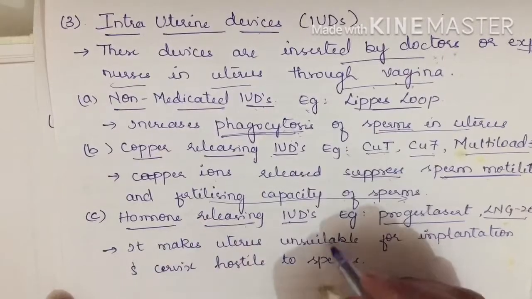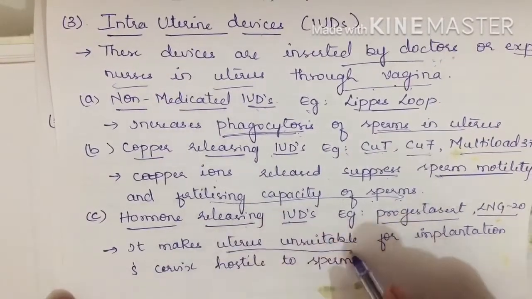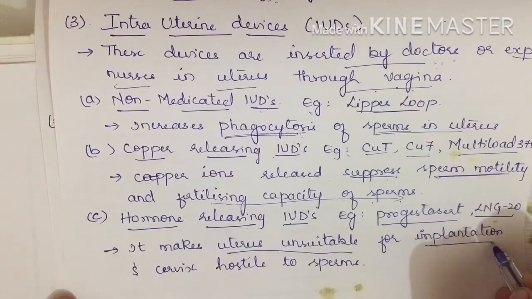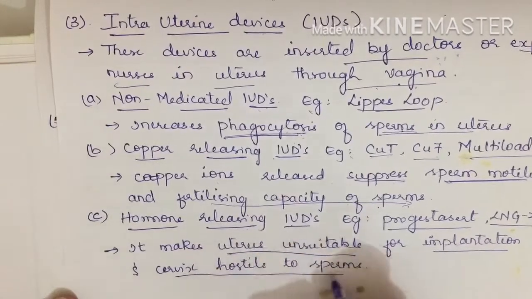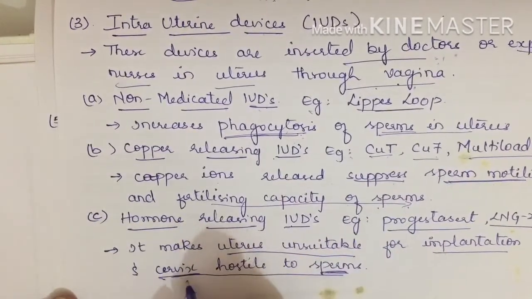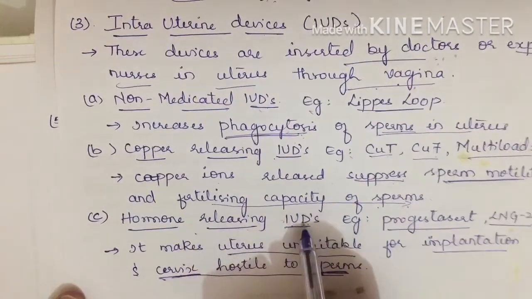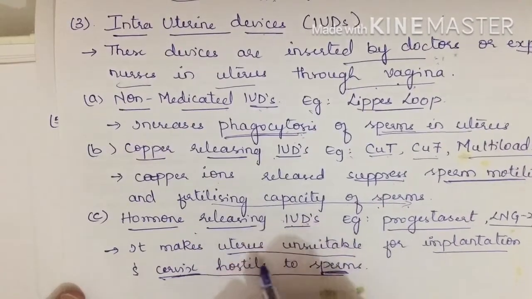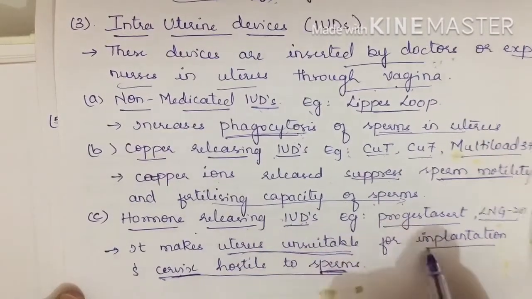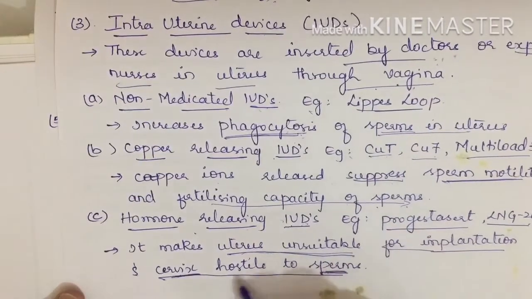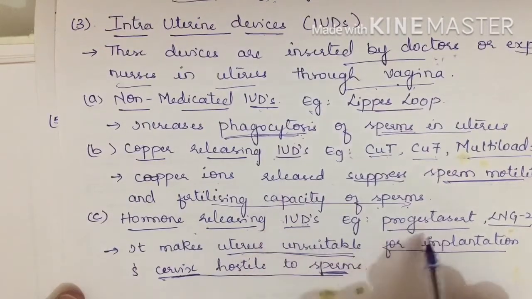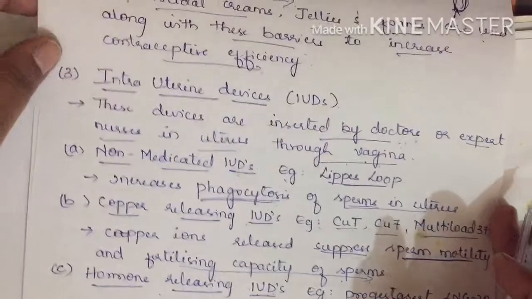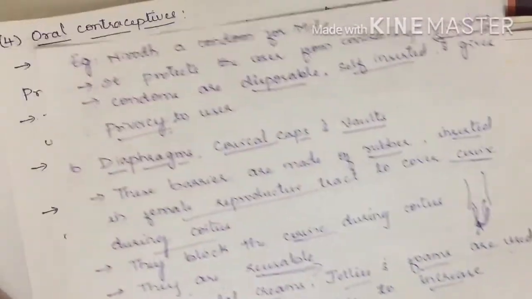They make the uterus unsuitable for implantation, and the cervix hostile to sperms, which means sperms remain only in the cervix and are not allowed to move further into the uterus. All these are very important, with their functions and examples. So this is about IUDs.